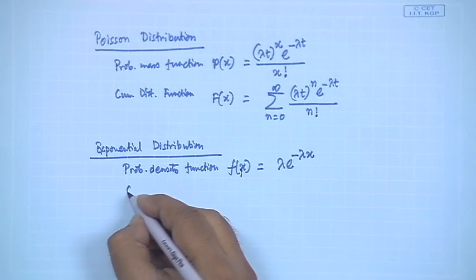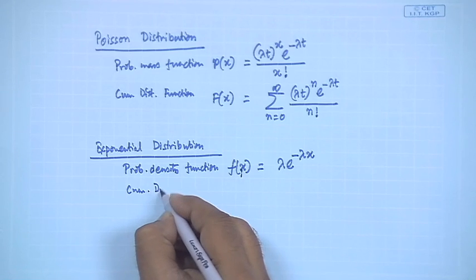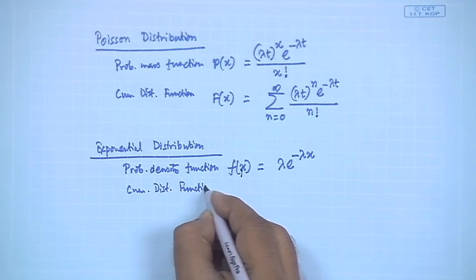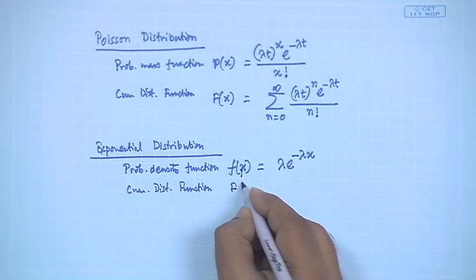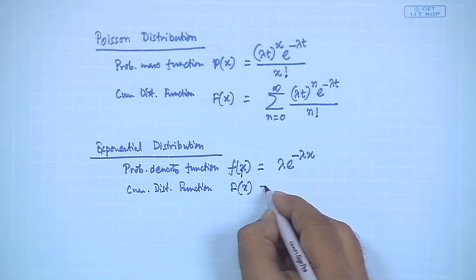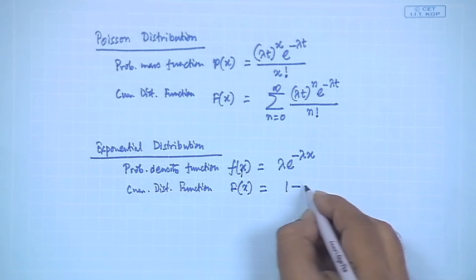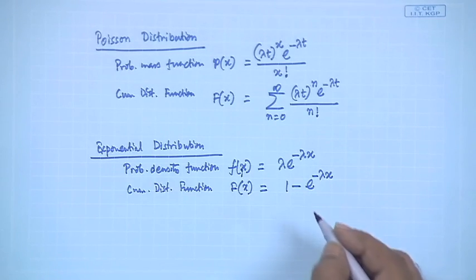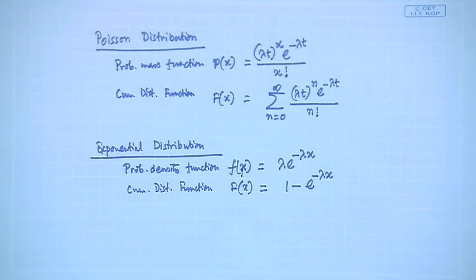And the cumulative distribution function becomes F(x) equal to 1 minus e to the power minus lambda x, right. So, these are the results which are going to be useful to us for this understanding.